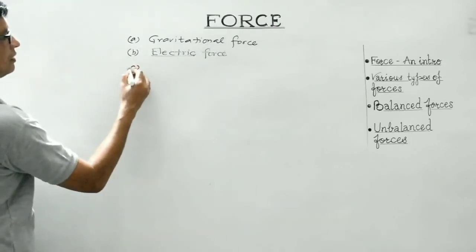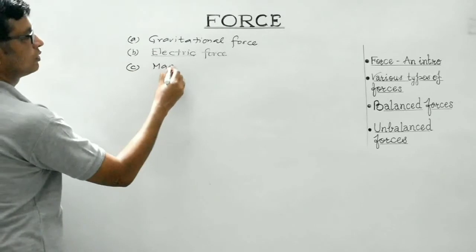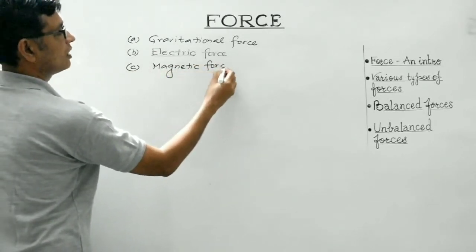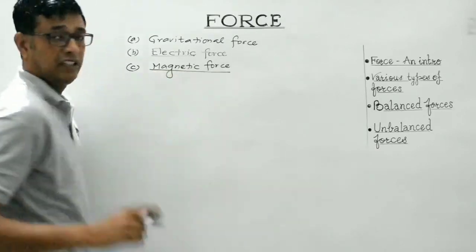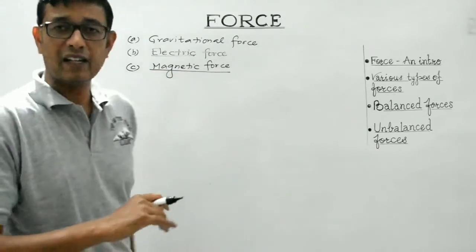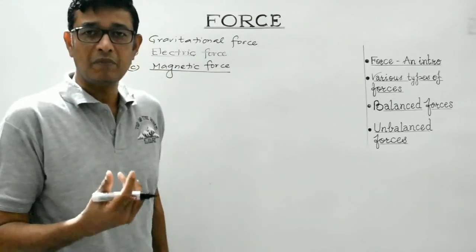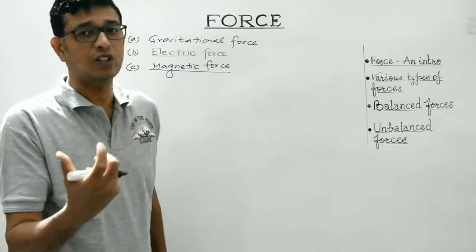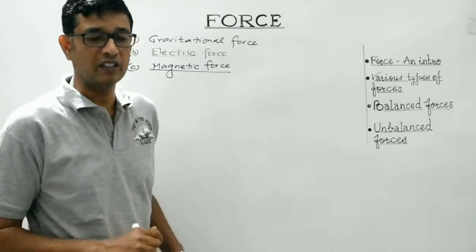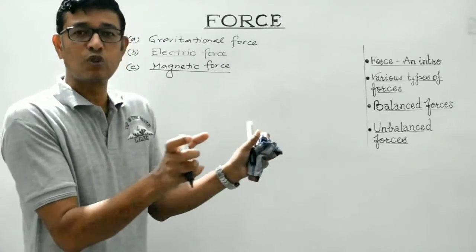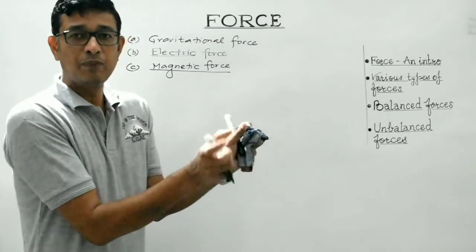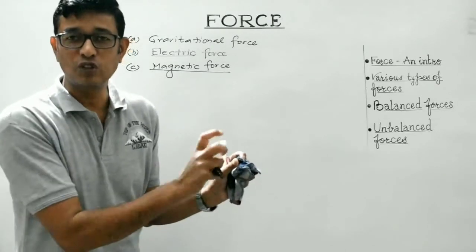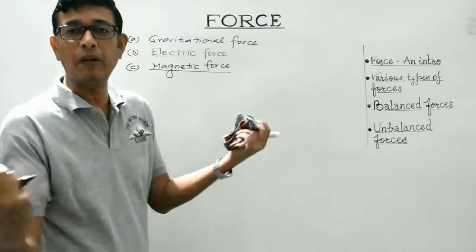Similarly, there's magnetic force. This also you must have done in your junior classes. In a magnet, you are aware, magnetic monopoles do not exist. Magnetic poles always exist in equal and opposite pairs. There are north pole and south pole, both of equal pole strength. Now when two magnets are brought closer to each other, with their like poles closer, what happens? North-north or south-south, they will tend to repel each other.